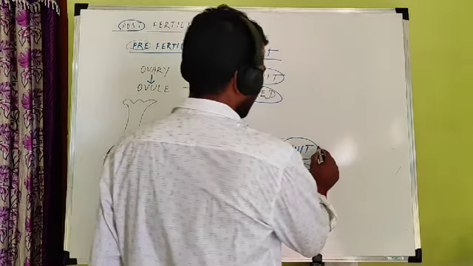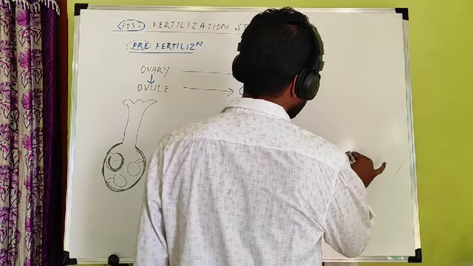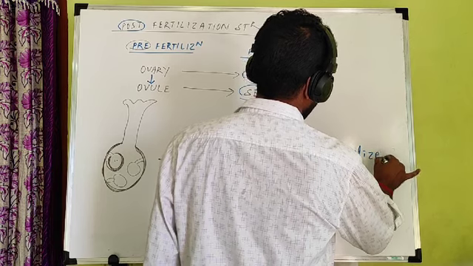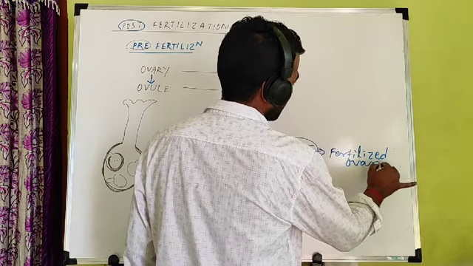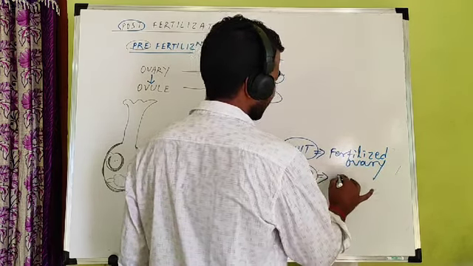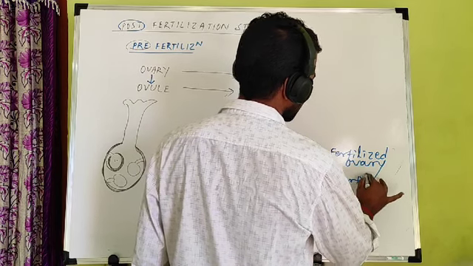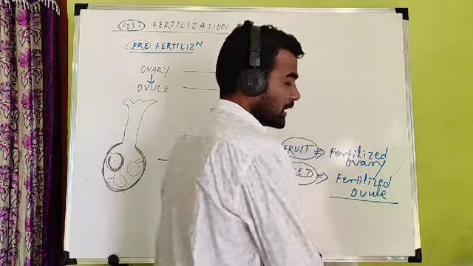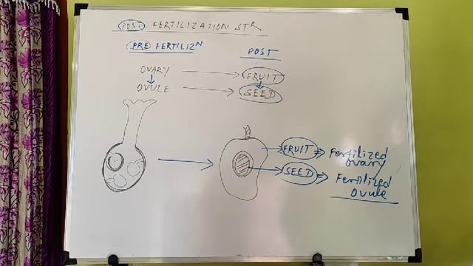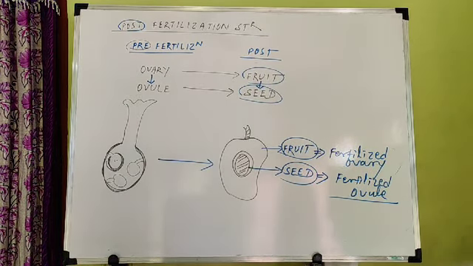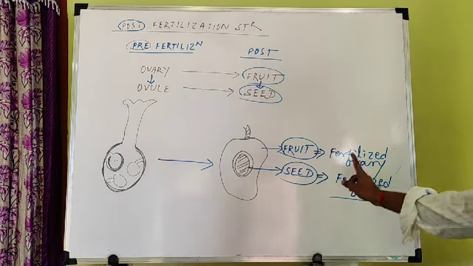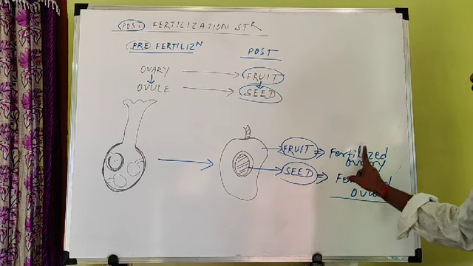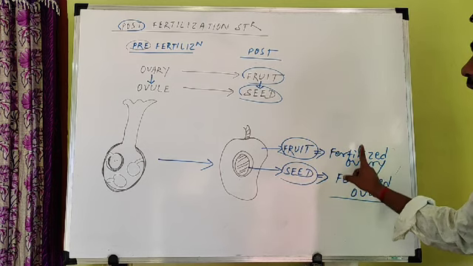Sometimes a direct question comes: the fertilized or ripened ovule is known as the seed, and the fertilized or ripened ovary is known as fruit.